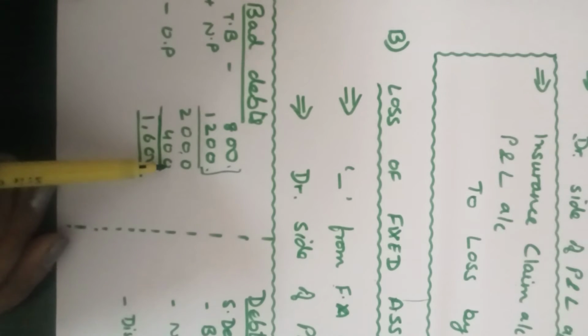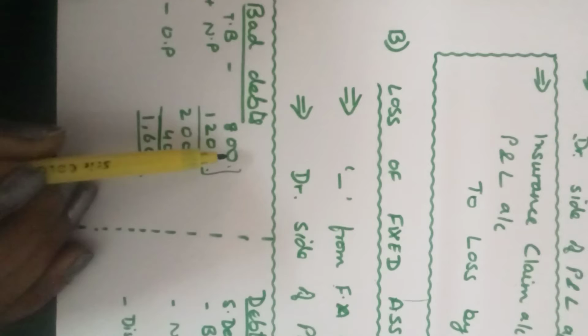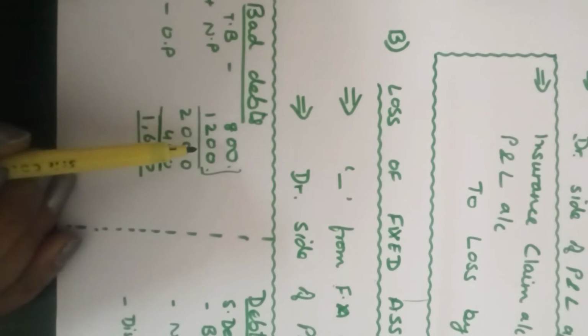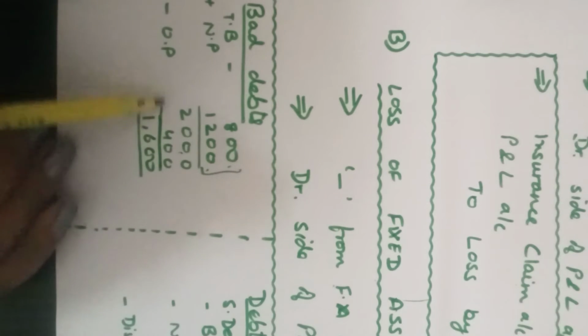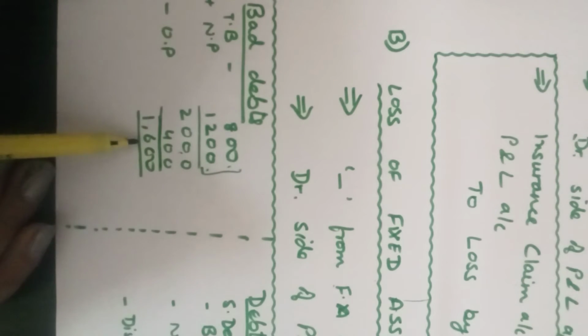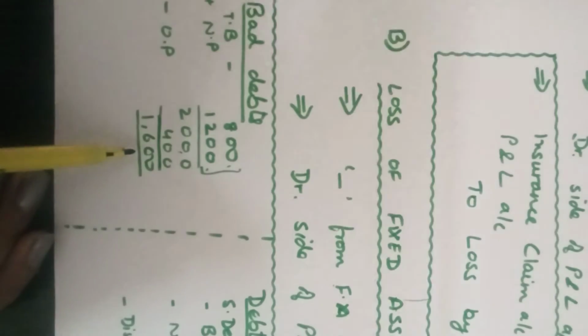You take the trial balance bad debts plus the further bad debts. The further bad debts have been given there, you add the further bad debts. Then create the new provision and add that new provision. This is the total amount that is going to be subtracted from the debtors and shown as a loss of bad debts. And from the total of these two, you will subtract the old provision, that is the provision shown on the credit side of the trial balance, rupees 1,600. I hope it is clear.